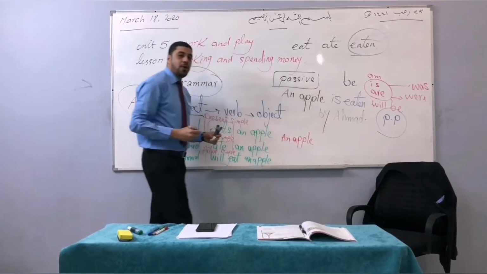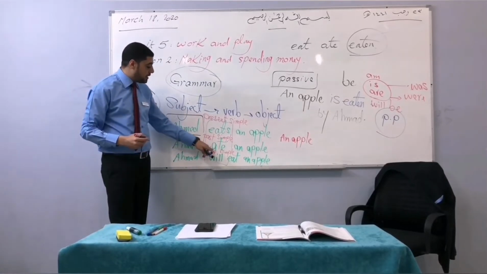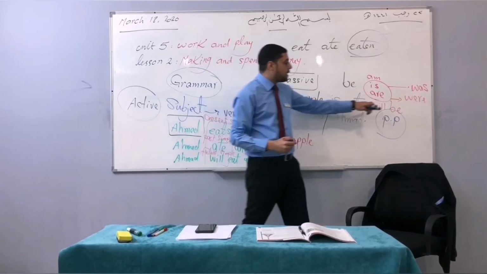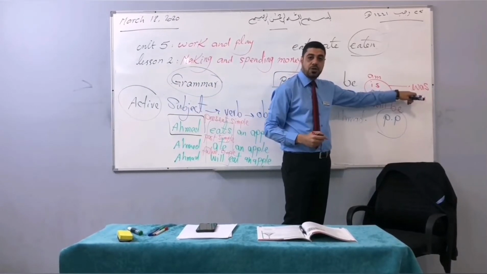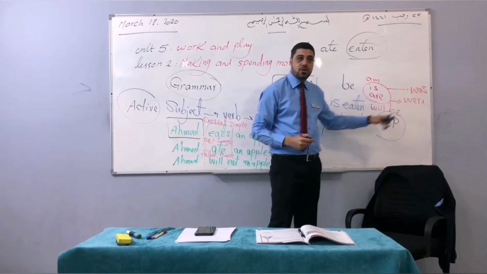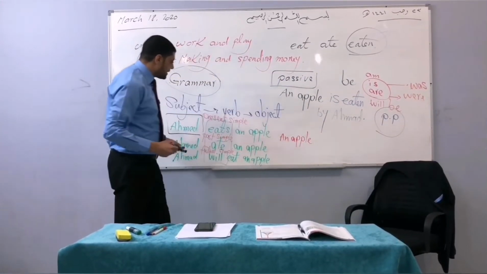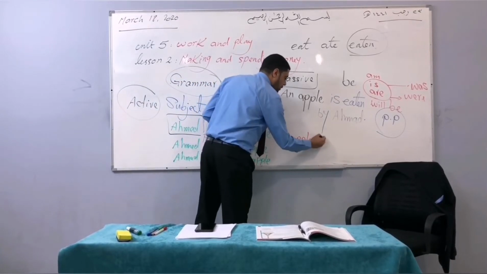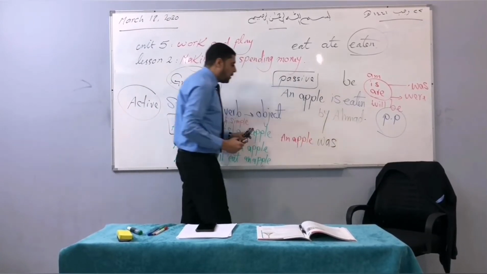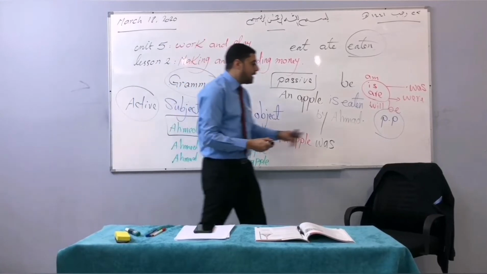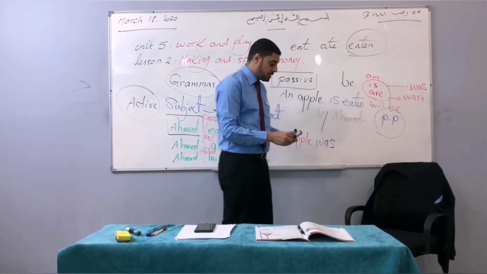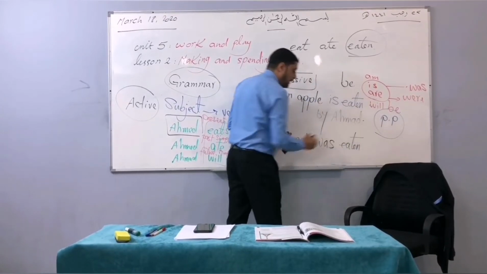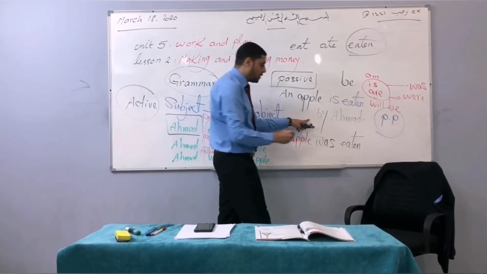But because here it is in the past simple tense, we are going to move it to the past simple passive. We are going to use was, otherwise use were. Since it's singular here, we are going to use was for sure. So an apple was, and we are going to use the past participle, which is eaten. And we are going to do the same thing, which is by.